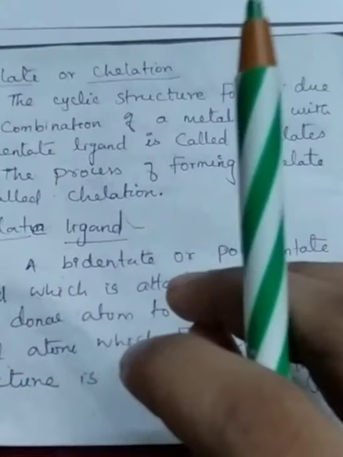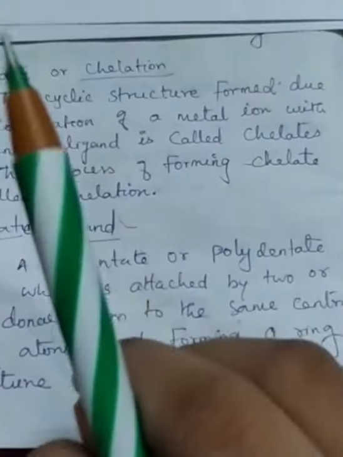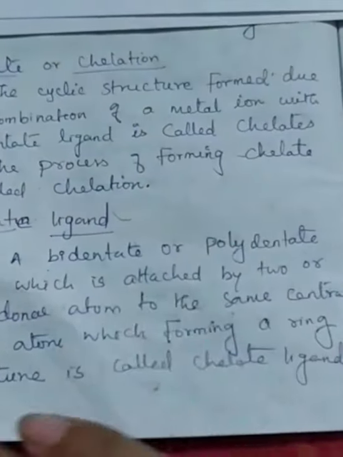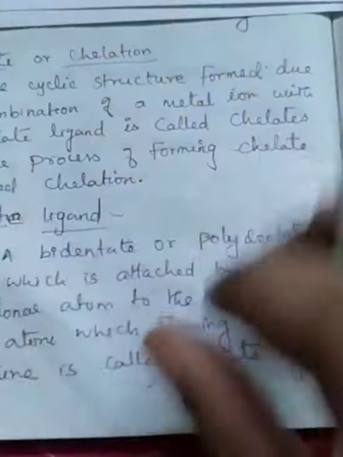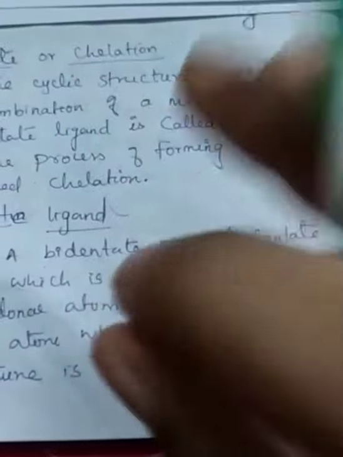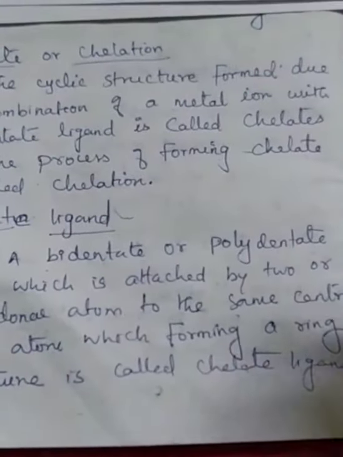In some cases, a bidentate or polydentate ligand bonds with the central metal atom but does not form a cyclic structure. When it forms a ring structure, it is called a chelate ligand.